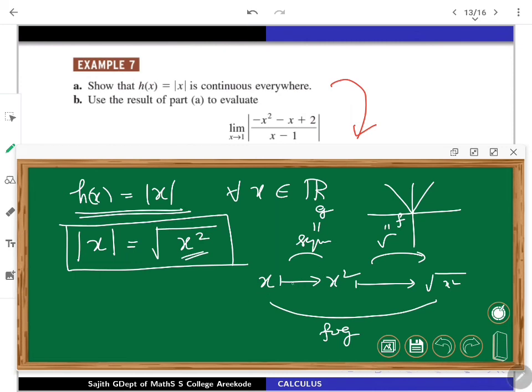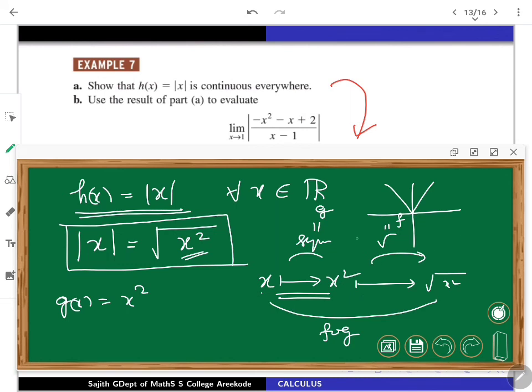If g is the function which takes x going to x square, so g of x is given to be x square. Obviously, it is defined and continuous everywhere. It's a polynomial function, so this is continuous in the entire real line. Now, what about the second function, positive square root?